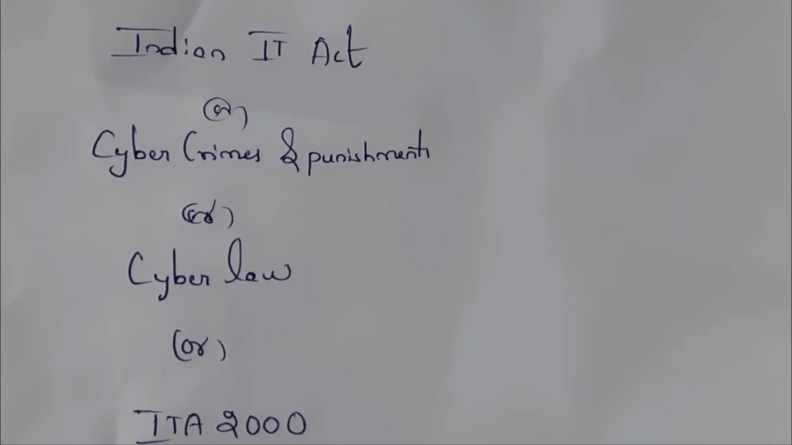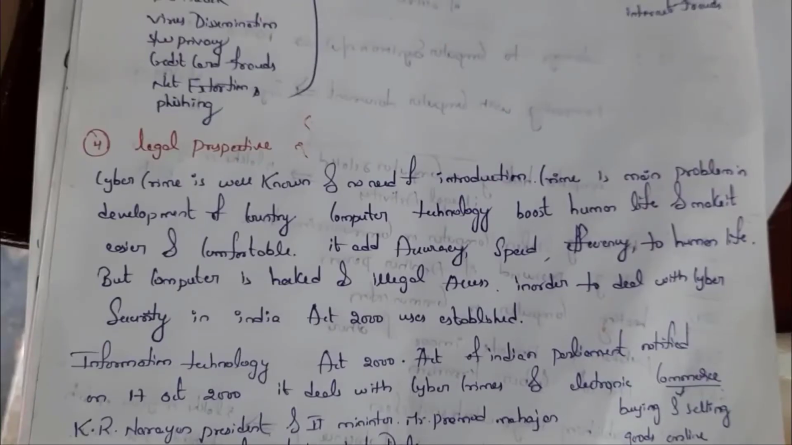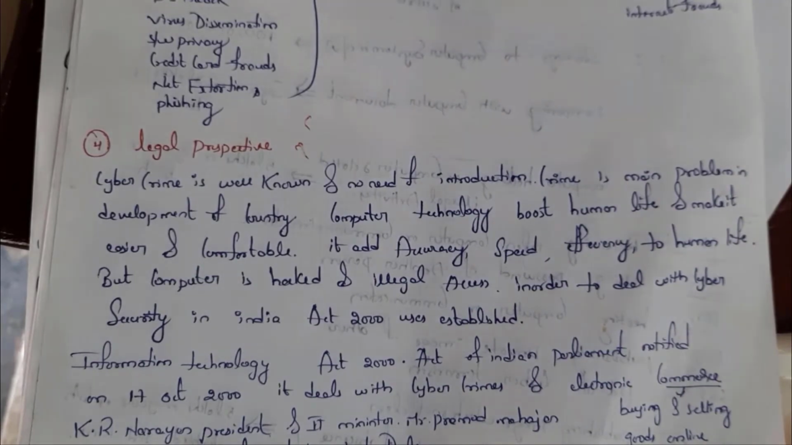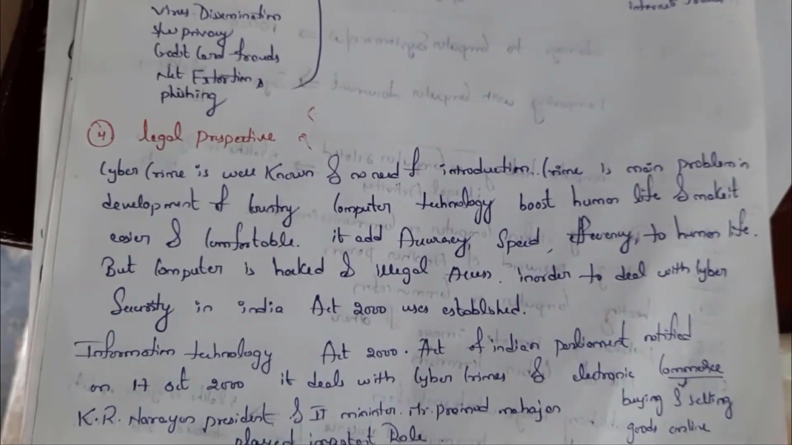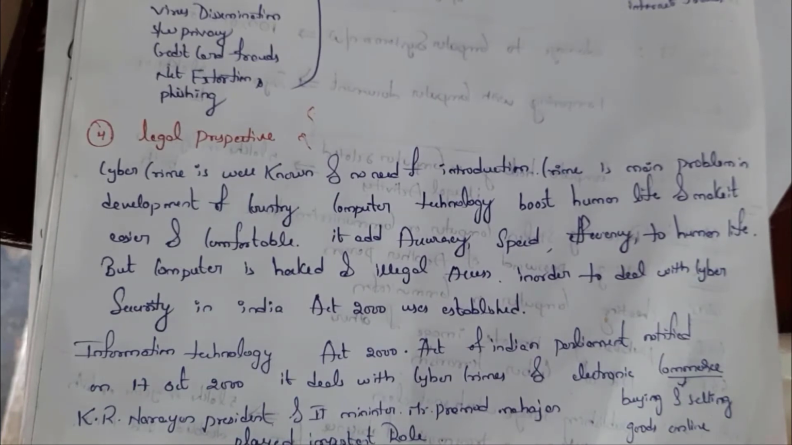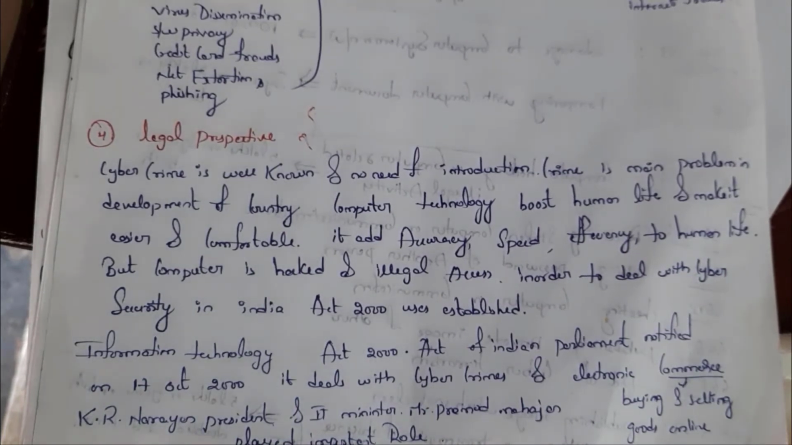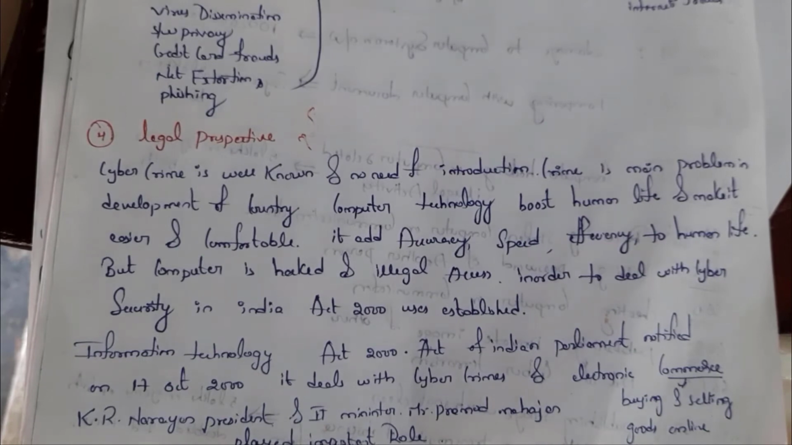Almost everyone knows the meaning of crime, so there is no need of introduction. And almost everyone is aware of the internet. Nowadays, almost everyone is using the internet. Due to the rapid growth of the internet, it is open to new ways of cheating. It is known as cyber crimes. In order to deal with these cyber crimes and cyber security, the Information Technology Act 2000 was established by the Indian Parliament on October 17th, 2000. It deals with cyber crimes and electronic commerce, that is, online shopping sites.